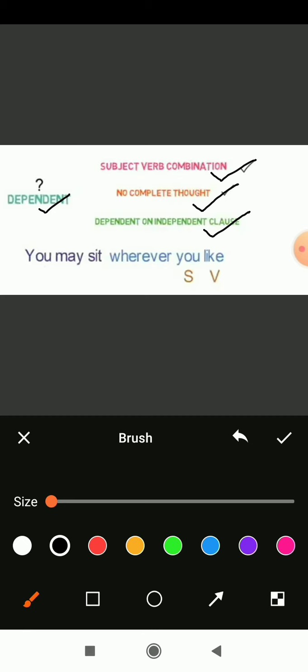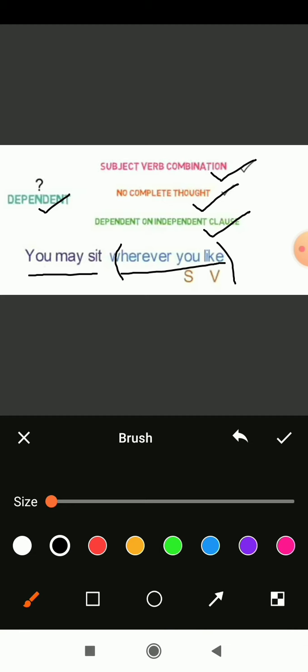This is what we have read in the previous slide. Now we can combine the independent sentence with the dependent sentence. So what is coming out? You may sit wherever you like. Now a great meaning is coming out of this sentence. Earlier, what was there? Only "wherever you like." That is not giving any good sentence here.